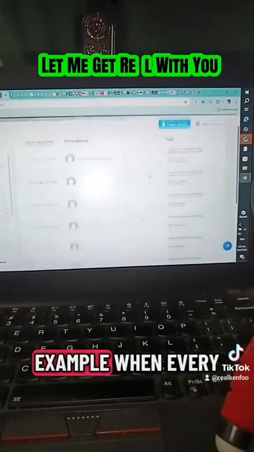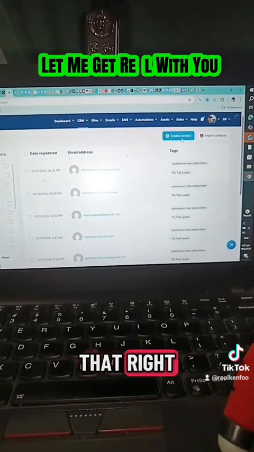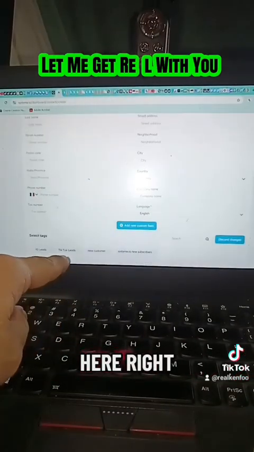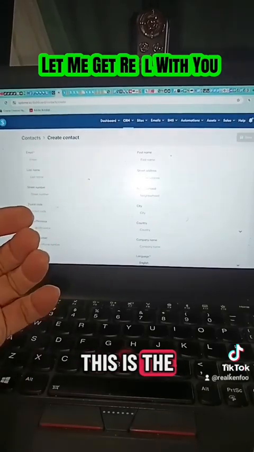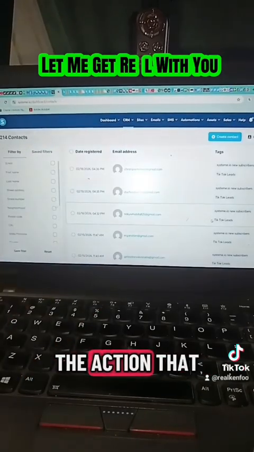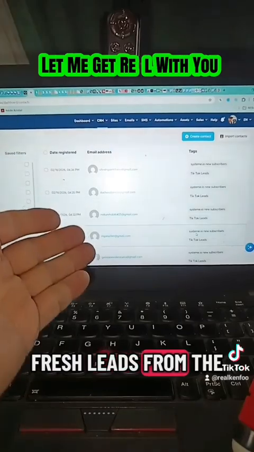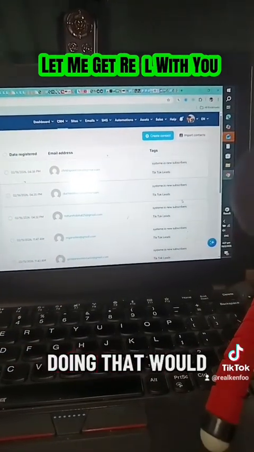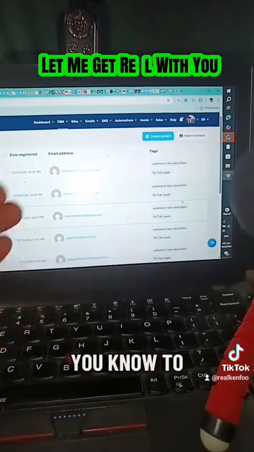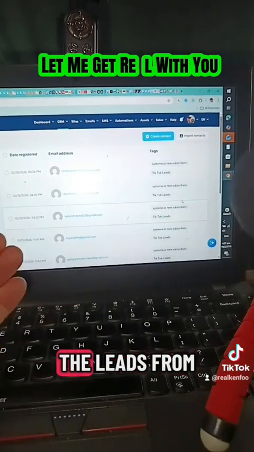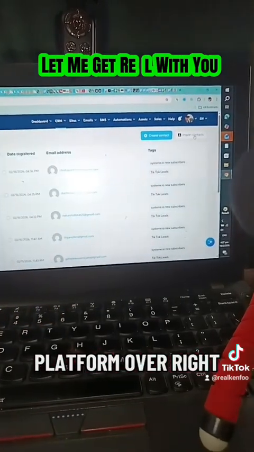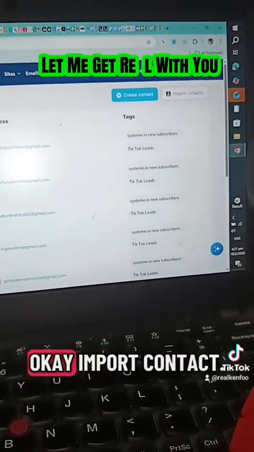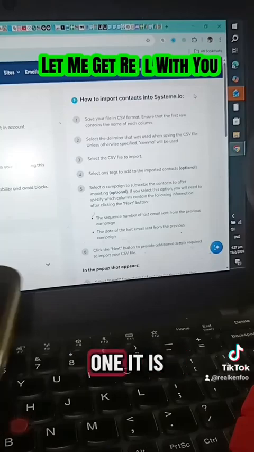So, for example, every time we do that, we're going to create a contact, fill in the blanks over here, and give it a tag. This is one example of the action that we take when there are fresh leads from the social media platform. Another way of doing that would be to import the leads from any social media platform over. As you can see here, this is the import contact. So when we click on this one, it is going to